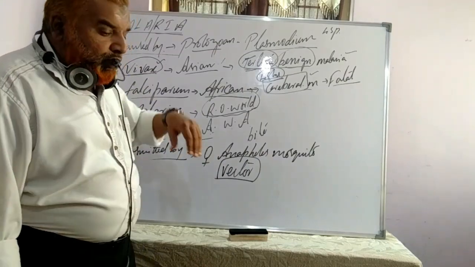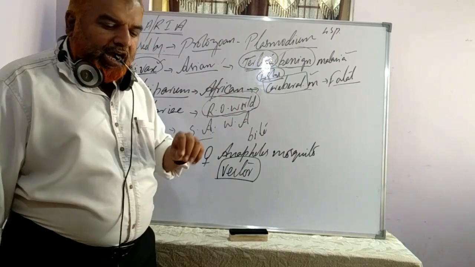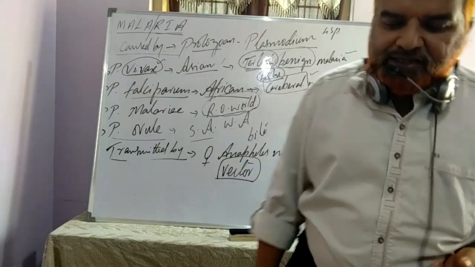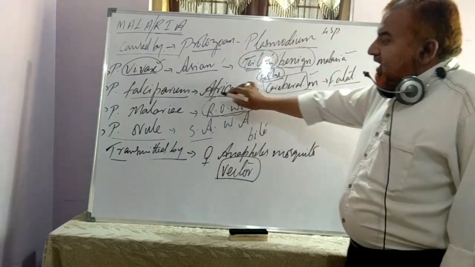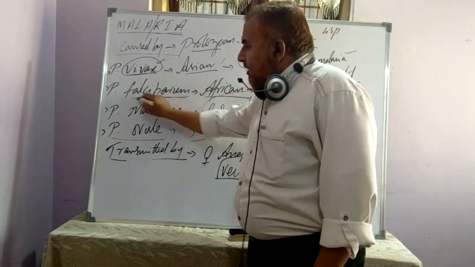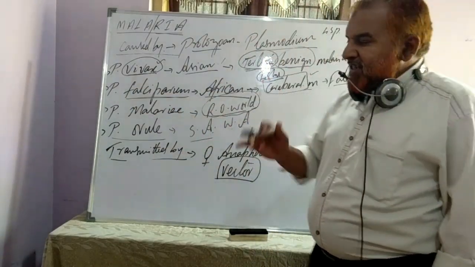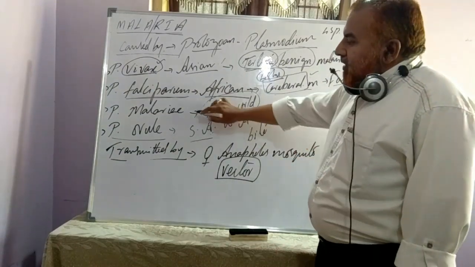Fine. It is also quaternary. Quaternary, like how it is tertian, quaternary. After every 72 hours again, you get the disease, you get the symptoms. So quaternary malaria, cerebral malaria. You remember the species that is found present in African countries causes fatal malaria, cerebral malaria that kills the patient. Clear?